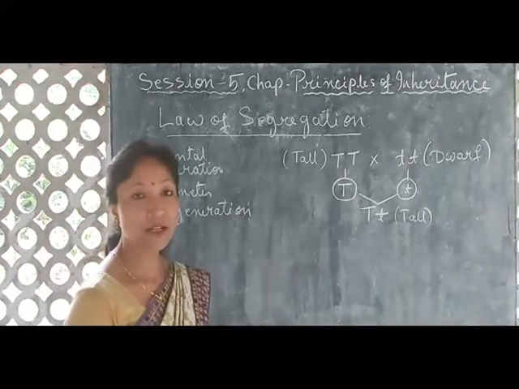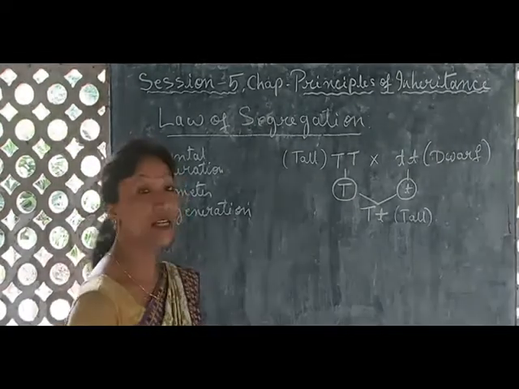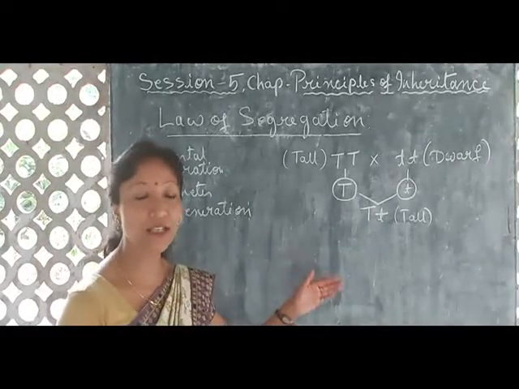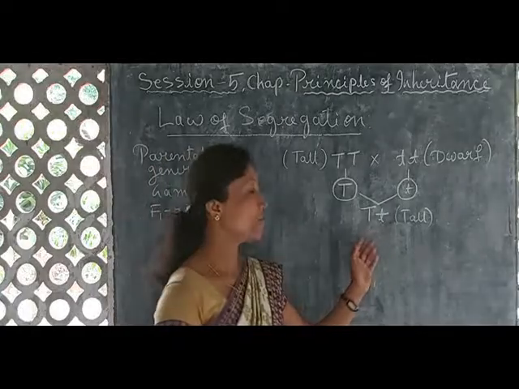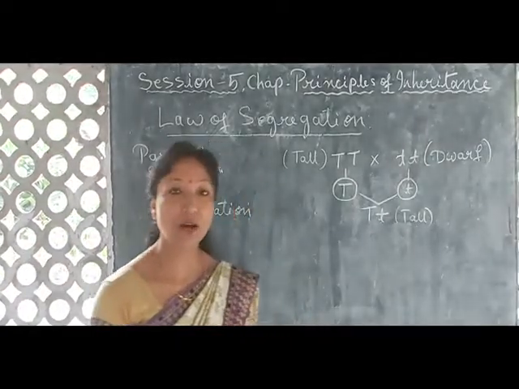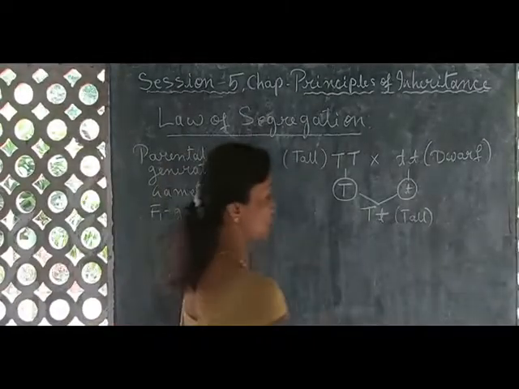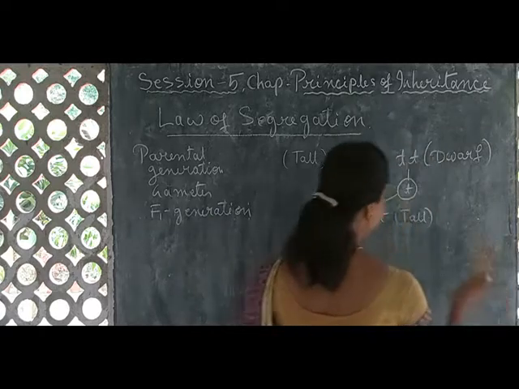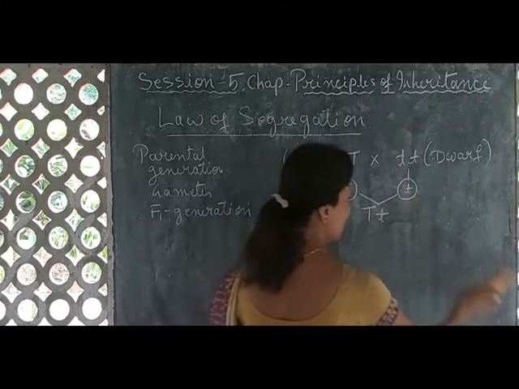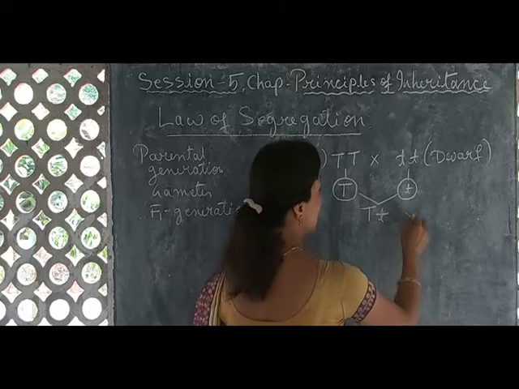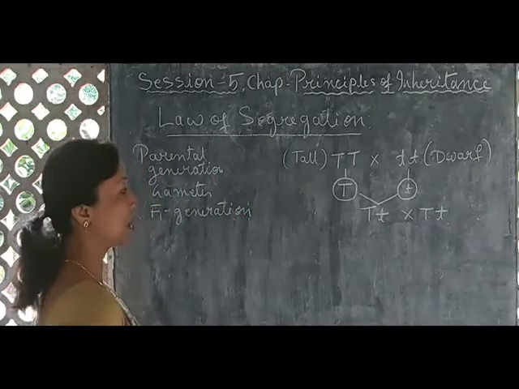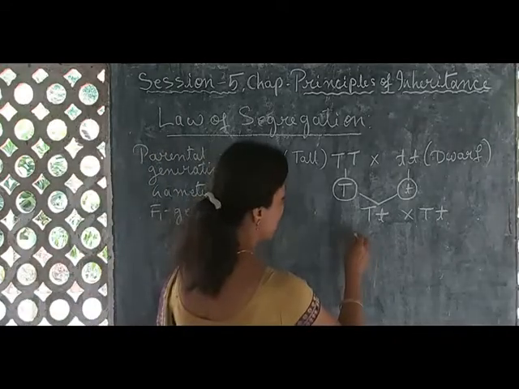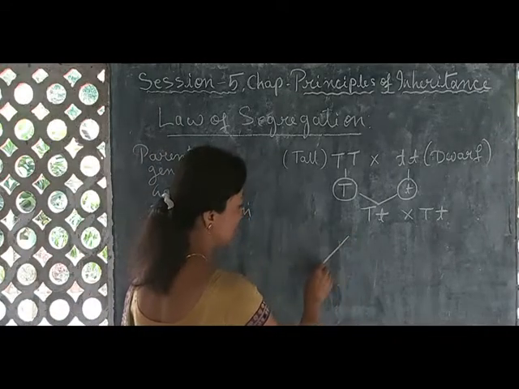Then what did Mendel do in the next step? That is self-pollination. To get the next generation, Mendel self-pollinated the F1 generation plants. So now let us try. We will show here the self-pollination, crossing with the same plant's flower, and we will get what? I'll just write it a bit on this side.